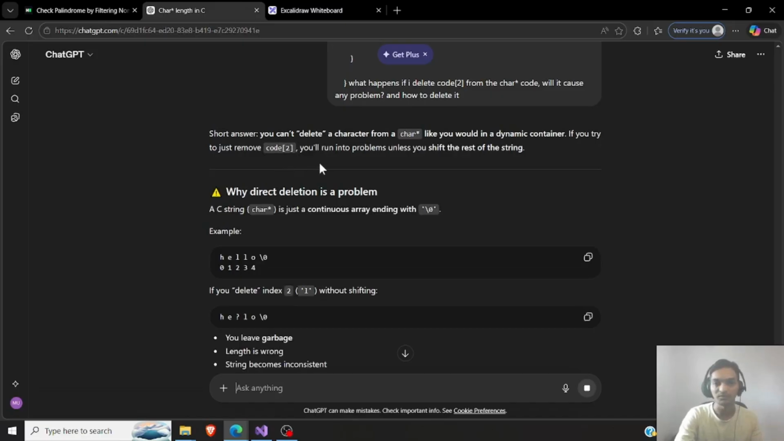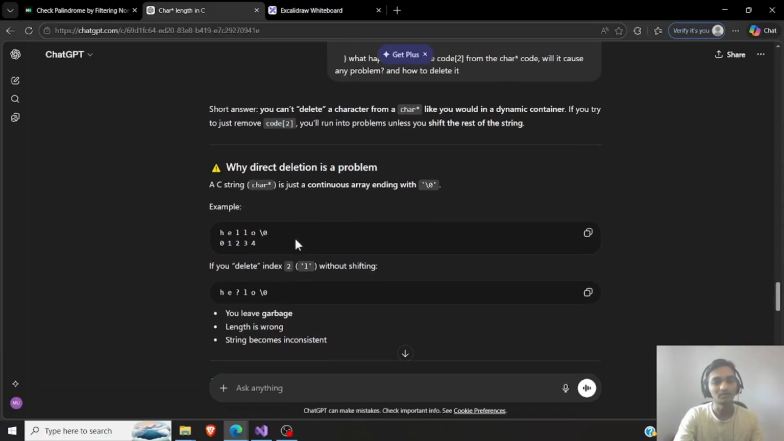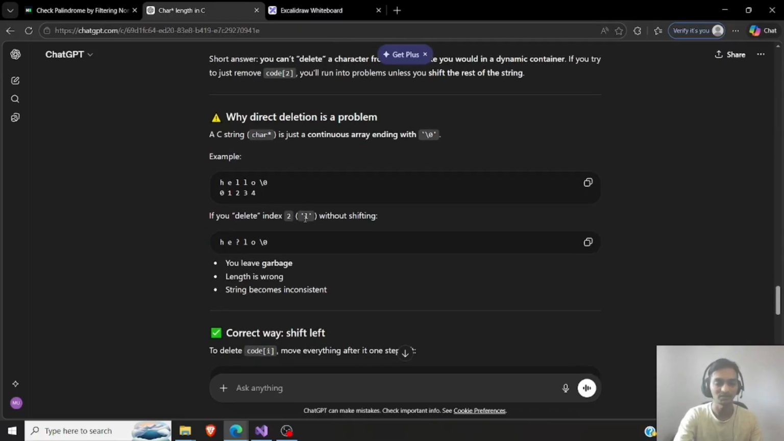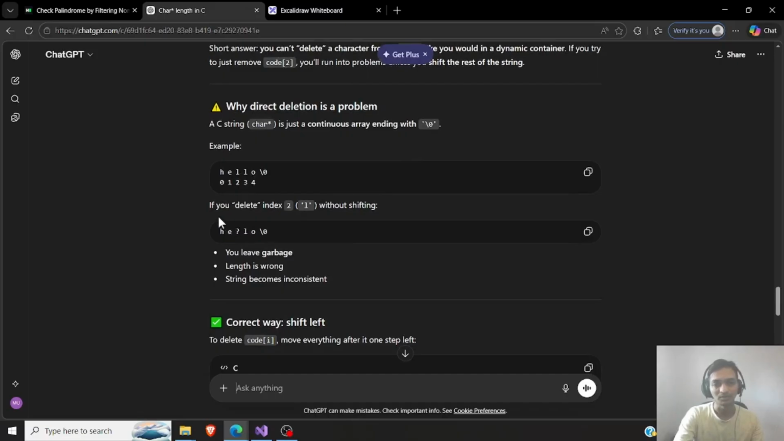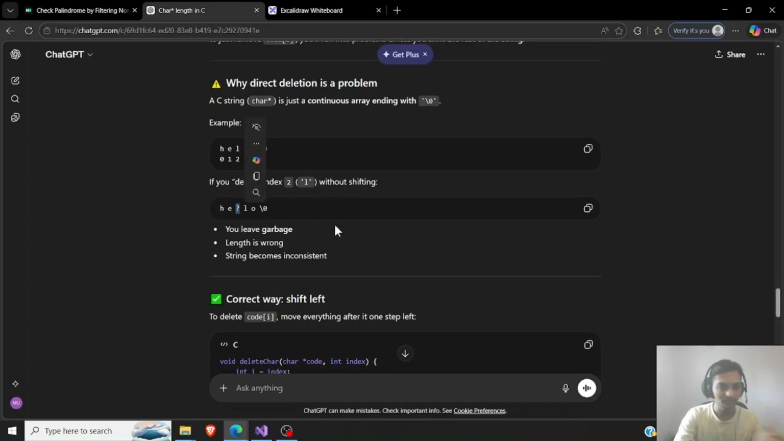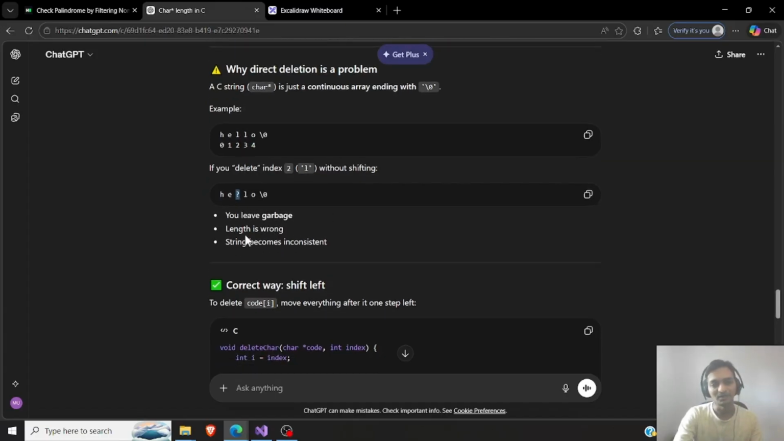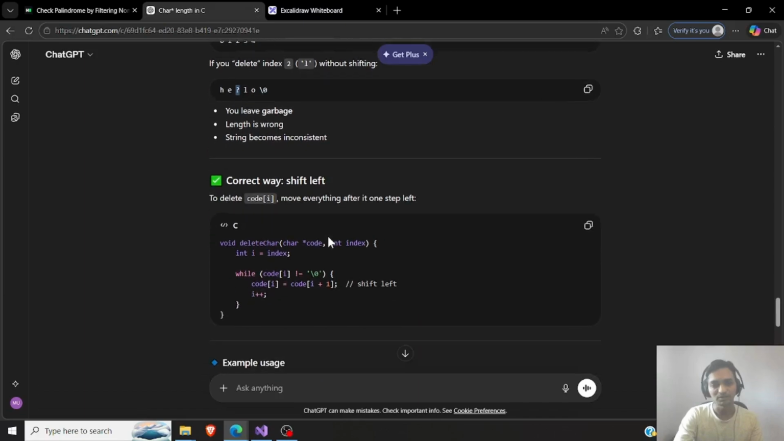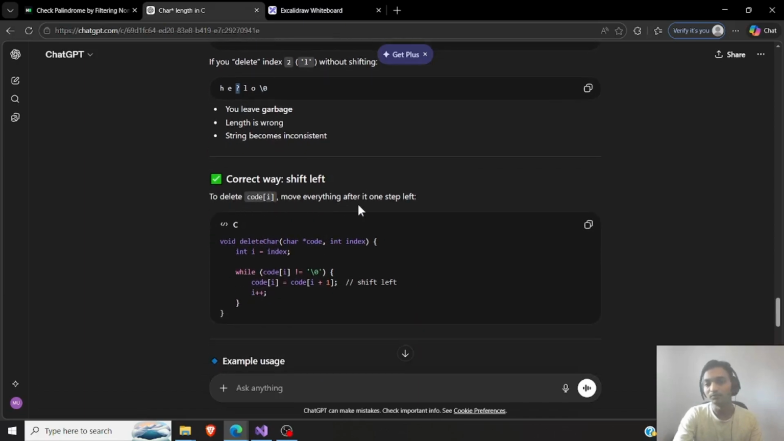Oh, I was not aware, or I have forgotten. So you can't delete a character from a character pointer like you would in a dynamic container. If you try to just remove code 2, you will run into problems unless you shift the rest of the string. So I think the best way is to create a new character pointer or a new array or vector instead of deleting from here. It says if there was a question mark and we thought of deleting it without shifting, you leave garbage, the length is wrong, the string becomes inconsistent. So to delete code i, move everything after it.